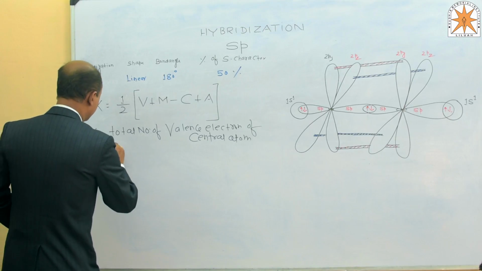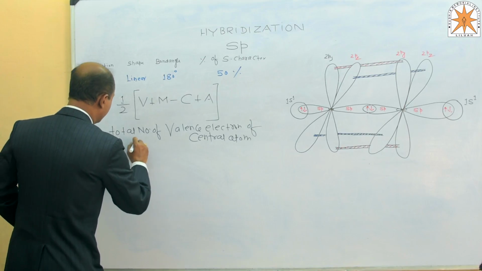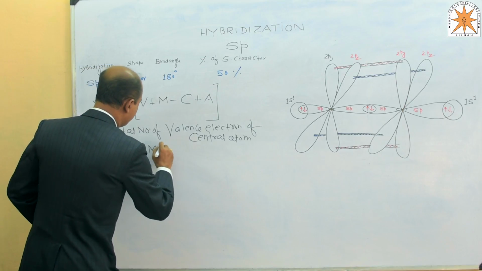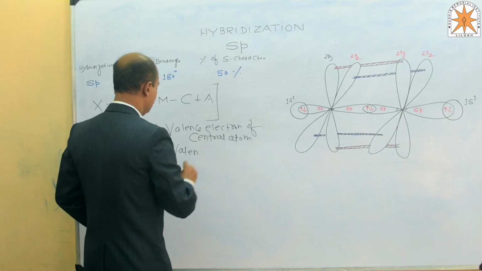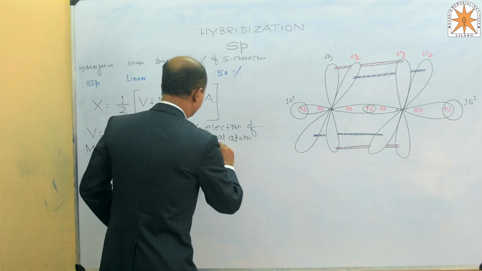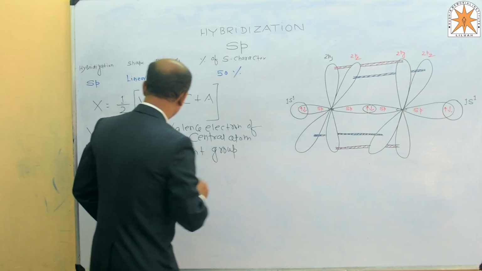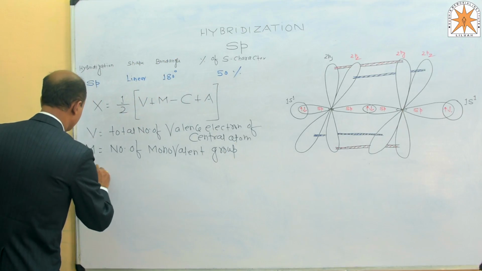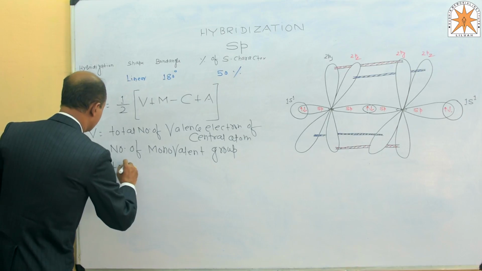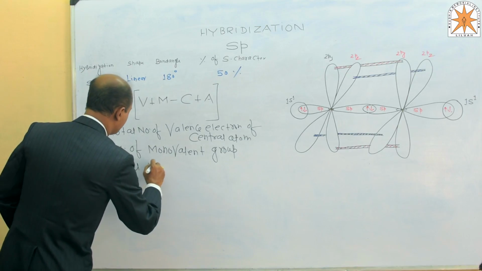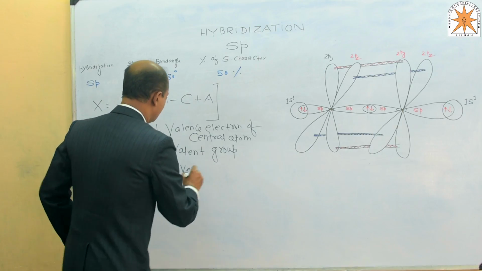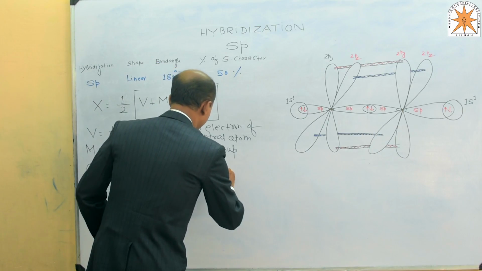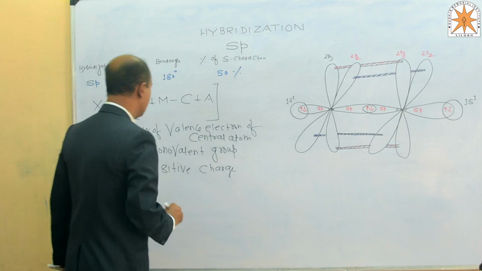M corresponds to the number of monovalent groups. C is the total positive charge.